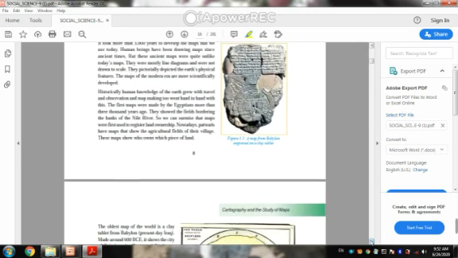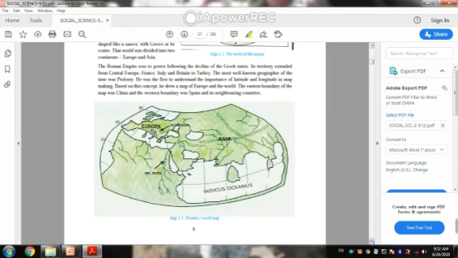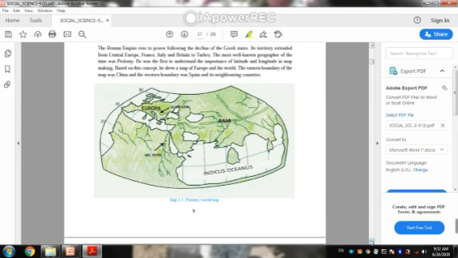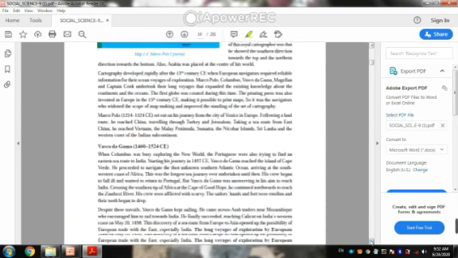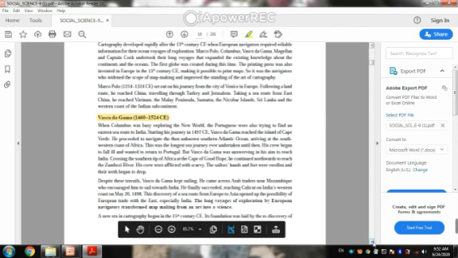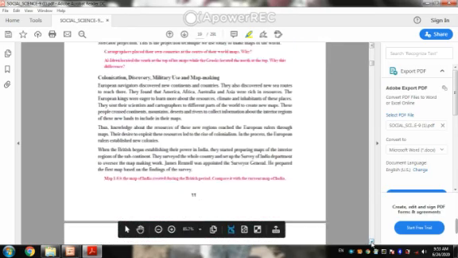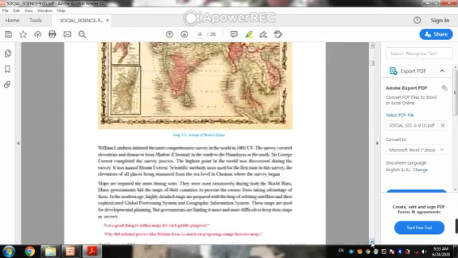Cartography means making maps, and a cartographer is a person who makes maps. So the cartographer is also important. An important discovery: Vasco da Gama discovered the route from Portugal to India. Vasco da Gama traveled from the Portuguese region to the Indian region by way of the Cape of Good Hope. This is the route. So this is the important topic from your chapter.